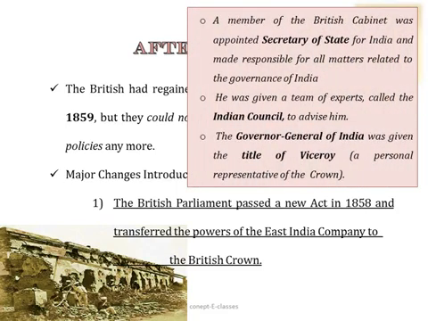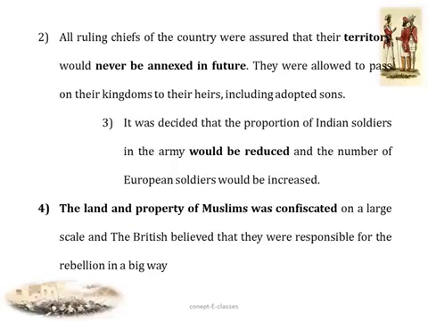A member of the British cabinet was appointed as a secretary of state, and he was made responsible for all the matters related to the governance of India. And he was given a team of experts called the Indian Council to advise him. The Governor General of India was given the title of Viceroy, which was a personal representative of the Crown.